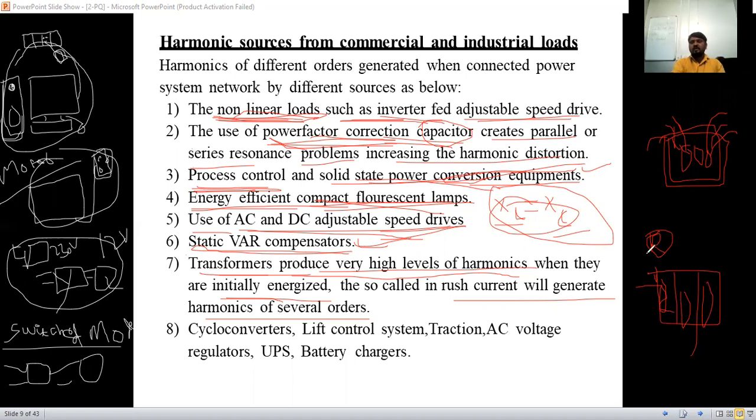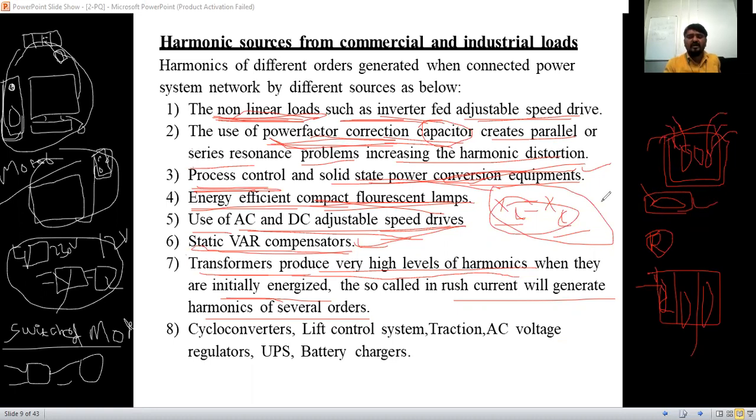In software companies, they will not notice when the supply goes or when it comes back, because they operate with that much efficiency and reliability. Because of that, they use UPS and battery supplies. That is also commercial buildings. Inverters and battery supplies are non-linear loads, so they produce the source for harmonic distortion. That is called the source of harmonics.